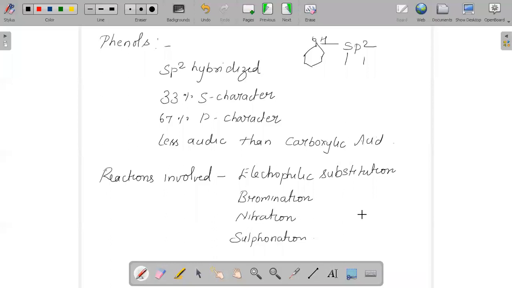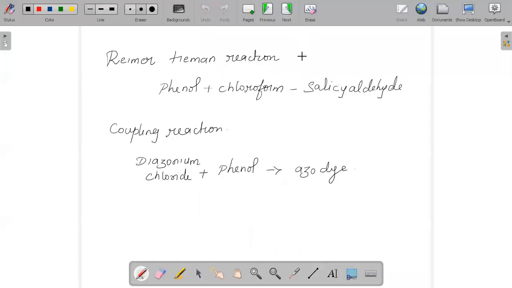And when we talk about the chemical reactions a phenol can undergo, a common question is how you can prepare benzene from phenol. When phenol reacts with zinc dust, we get benzene as the product. When phenol reacts with ammonia, it gives a product called aniline.